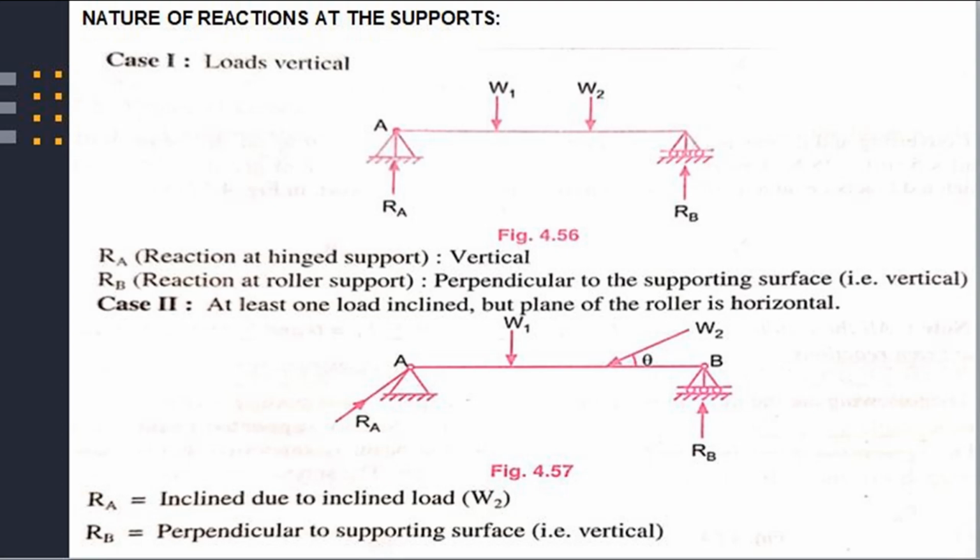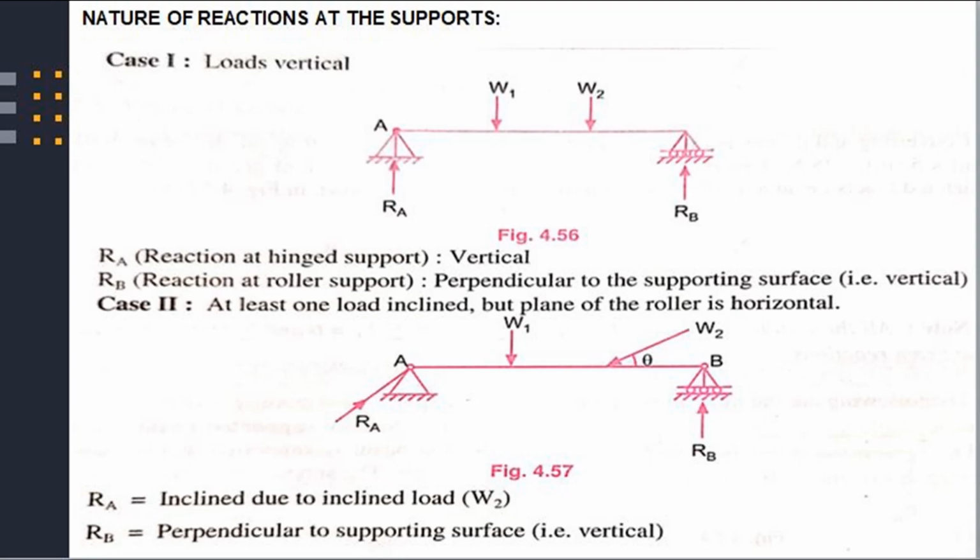Case second, at least one load is inclined but plane of roller is horizontal. Please refer figure number 4.57. In this figure, in beam AB at point A there is a hinge support and at point B there is a roller support and plane of roller is horizontal. W1 is vertical and second load W2 is inclined in nature.